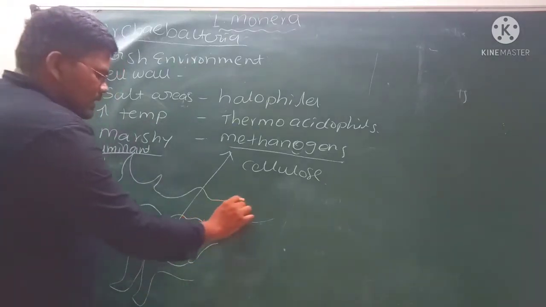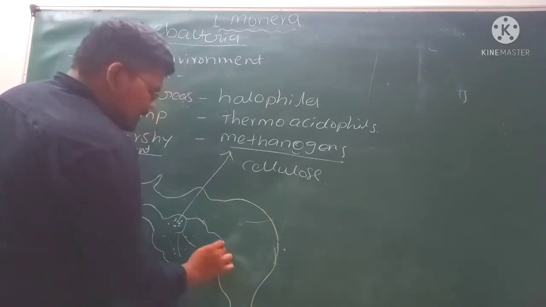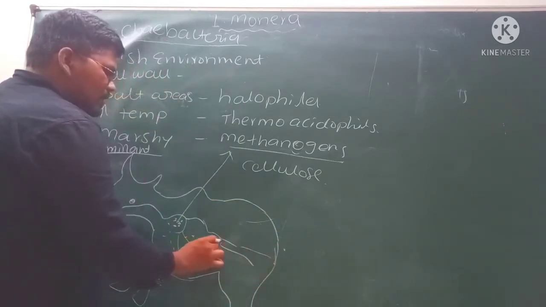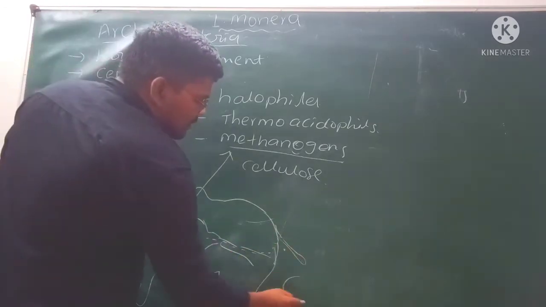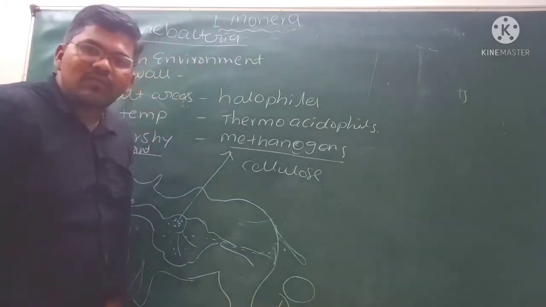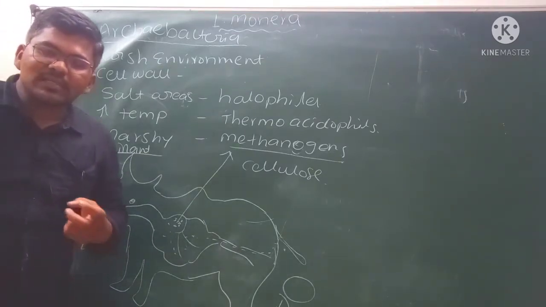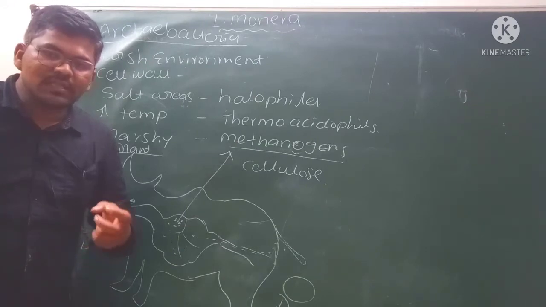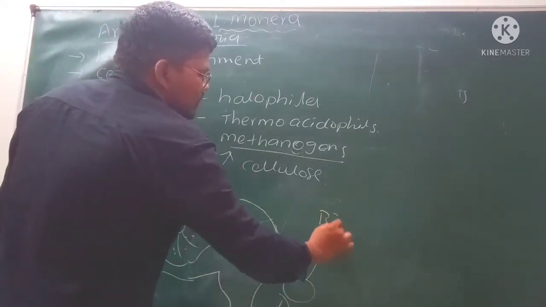Then see, after the digestion of food, the undigested material is excreted by the cow in the form of dung. The dung of cow also contains methanogens. Because of the presence of methanogens, the dung is used for the production of biogas.